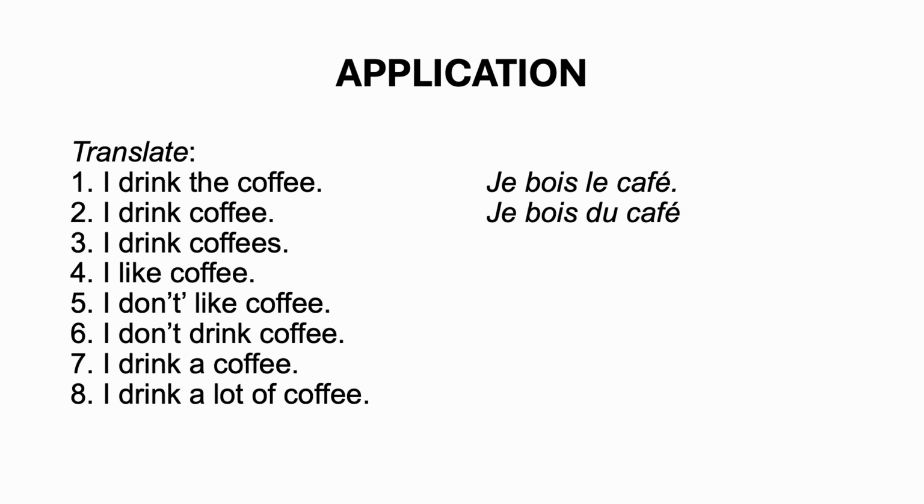Three, I drink coffees. Je bois des cafés. Drink is not a verb of preference. Café is in the plural, so you will have to use des. Four, I like coffee. J'aime le café. Like is a verb of preference, so you have to use the form le. I don't like coffee.